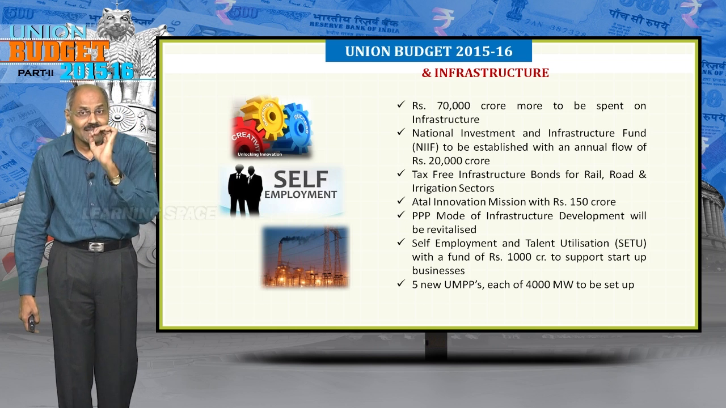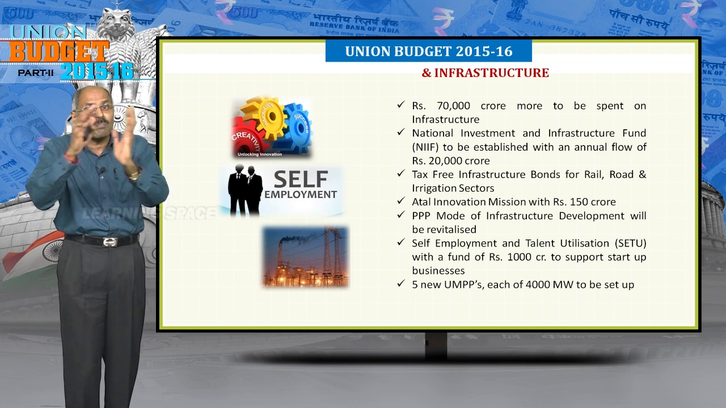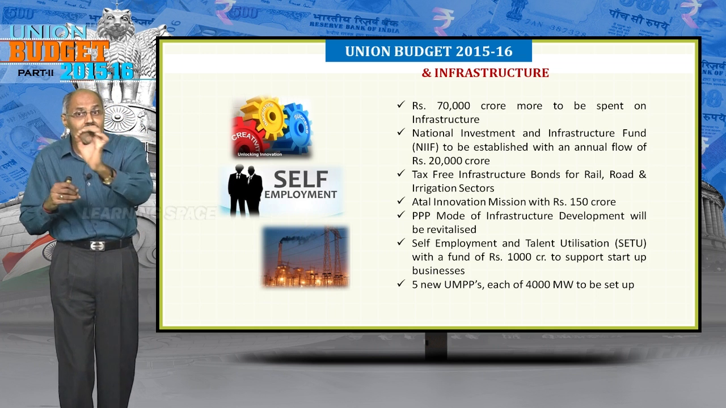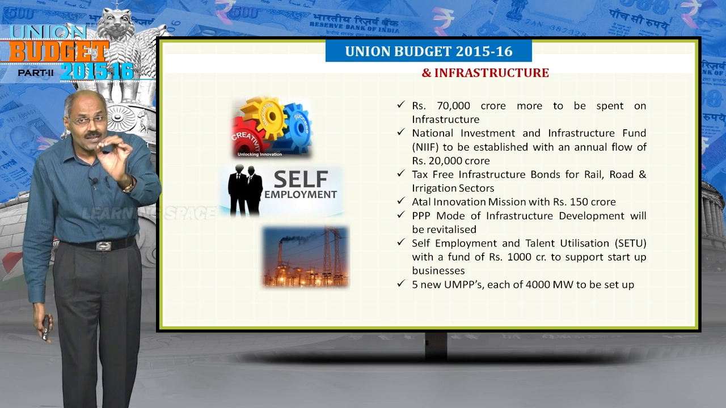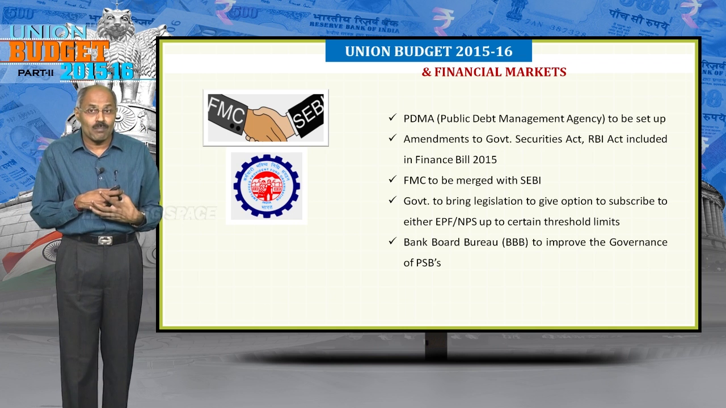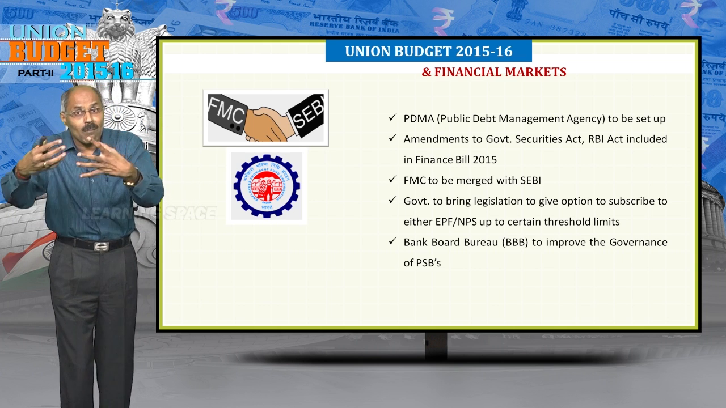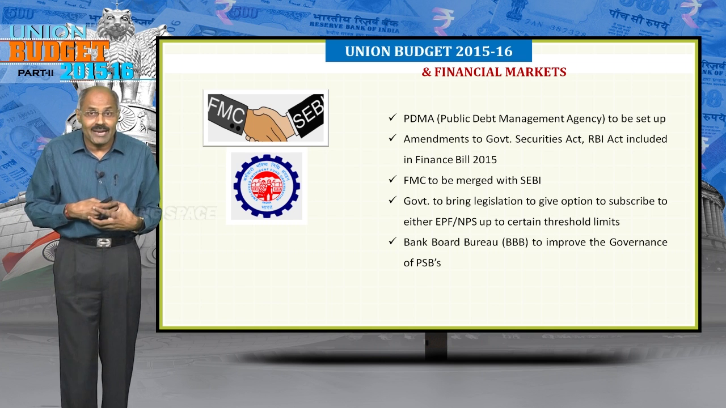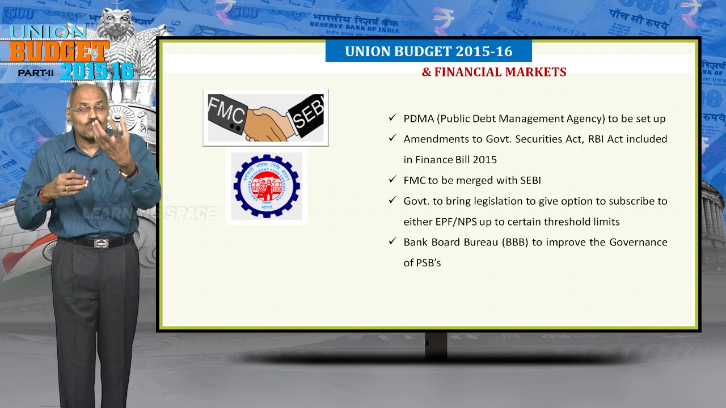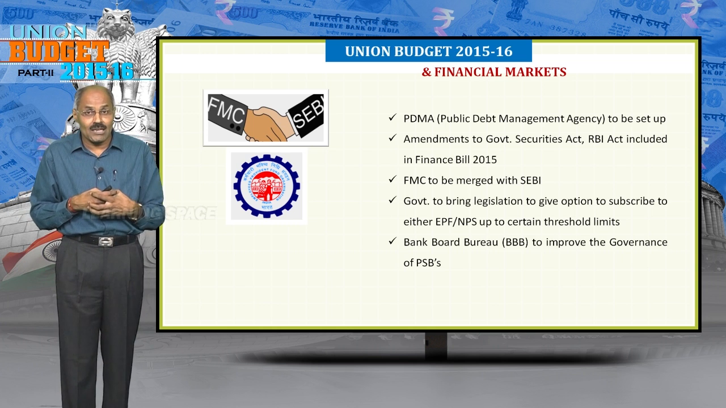This ultra mega power plant is with 4000 megawatt capacity coal based plant, and 5 such plants are proposed in the budget. 4000 megawatt coal based plants are known as ultra mega power projects, and 5 such projects are proposed this year. And when it comes to financial markets, Public Debt Management Agency is proposed. At present, RBI is looking into the public debt. If government is borrowing from market, that is at present looked after by Reserve Bank of India. So government wants to have some change. For that, they want to bring Public Debt Management Agency.